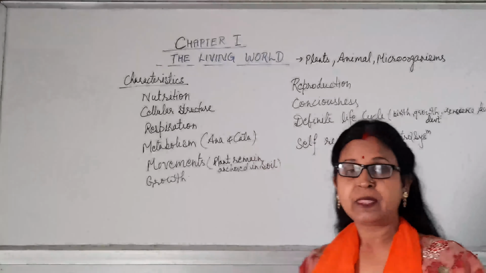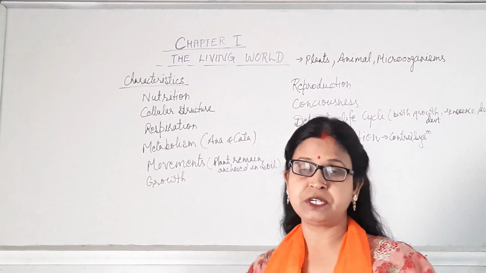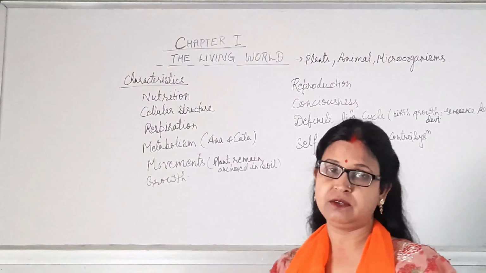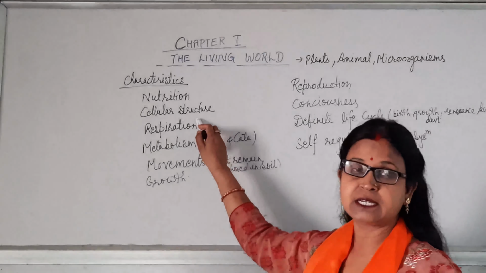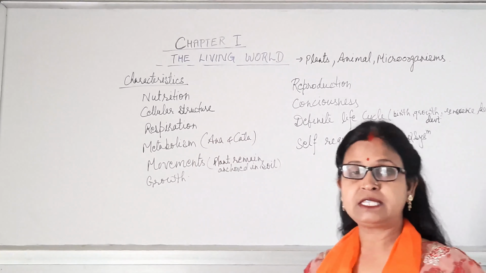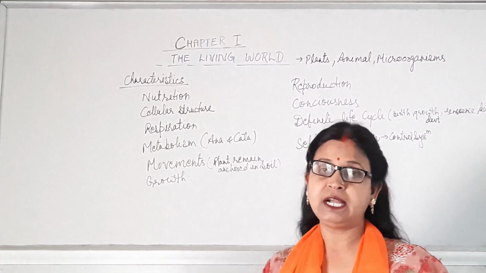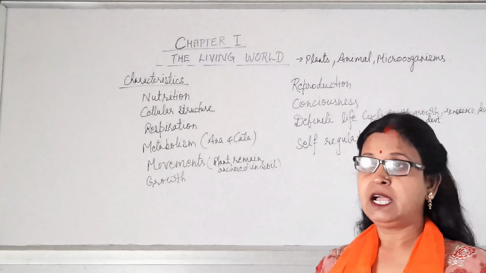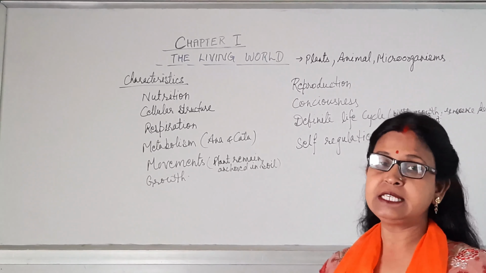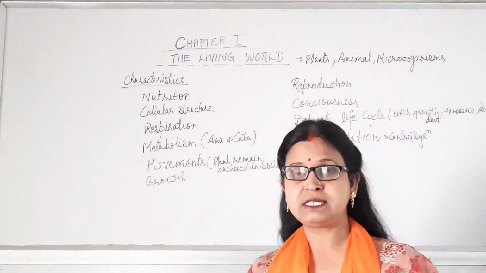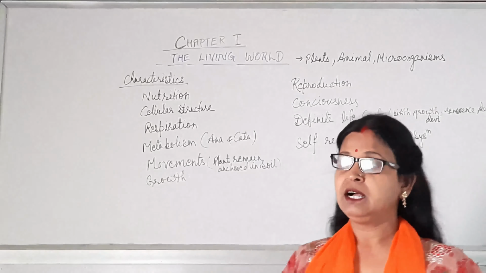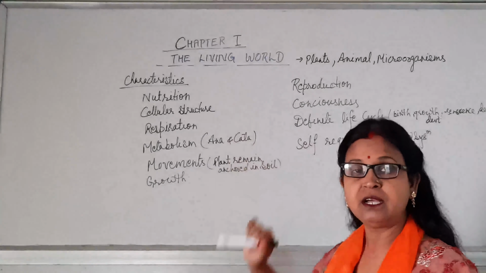Now nutrition. All living things require nutrition for their growth and metabolic activities, which non-living things do not. Now the cellular structure. All living beings are made up of the structural and functional unit of life, that is the cell. Its structure has protoplasm and a nucleus, and in multicellular organisms these cells form tissues, then organ systems.